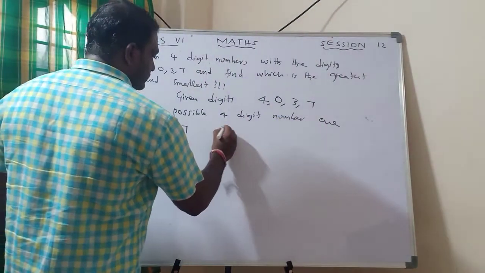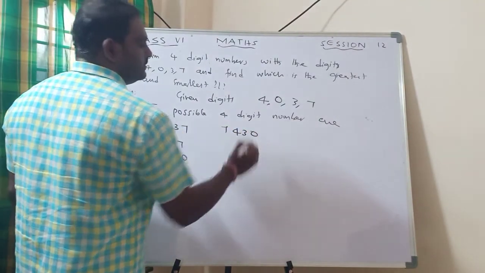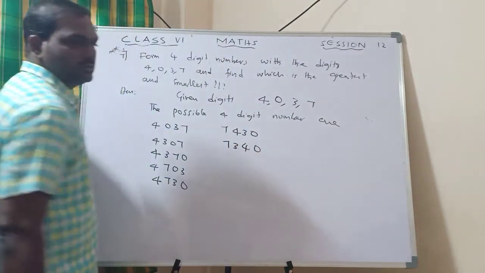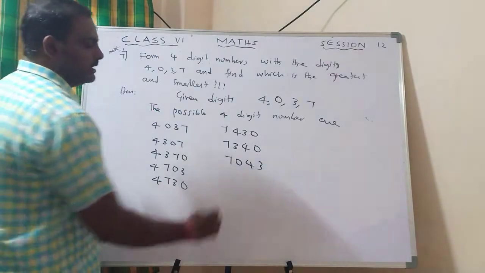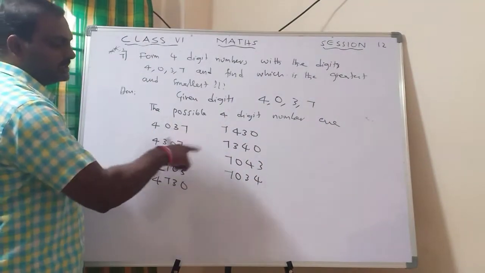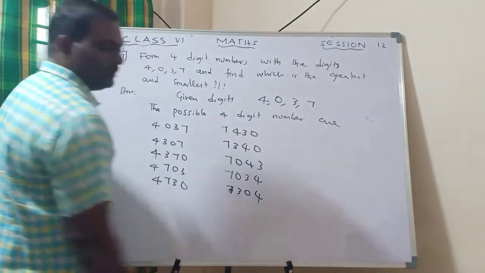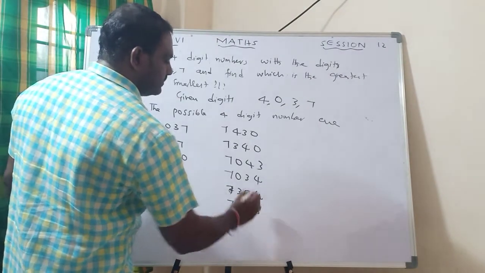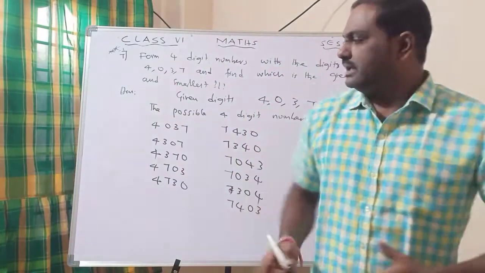Yes, you can: 7, 4, 3, 0. 7, 3, 4, 0. 7, 0, 4, 3. 7, 0, 3, 4. Now place the 0 in the middle: 7, 3, 0, 4. Next 7, 4, 0, 3. So like this, you try to write more numbers.